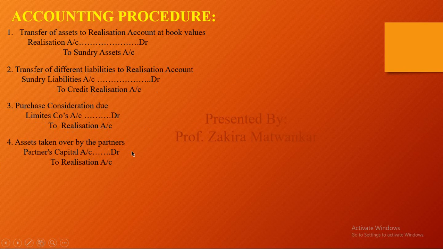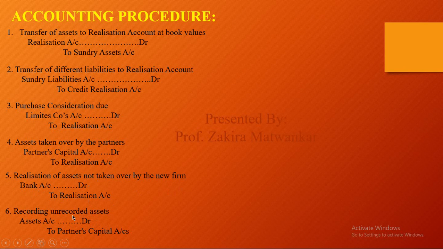Next, assets taken over by the partners. If an asset is taken over by the partner, of course partner's capital account debit to realization, and if the asset is not taken over by the new firm, of course we have to sell that asset, so we are getting the money, so bank account debit to the realization account. Recorded, unrecorded asset means asset account debit, we have to record it to the partners' capital. Then realization, here we are recording and here we are realizing recorded assets. If we have sold some asset and we have not recorded it, then we have to record it. Bank account debit to asset account.